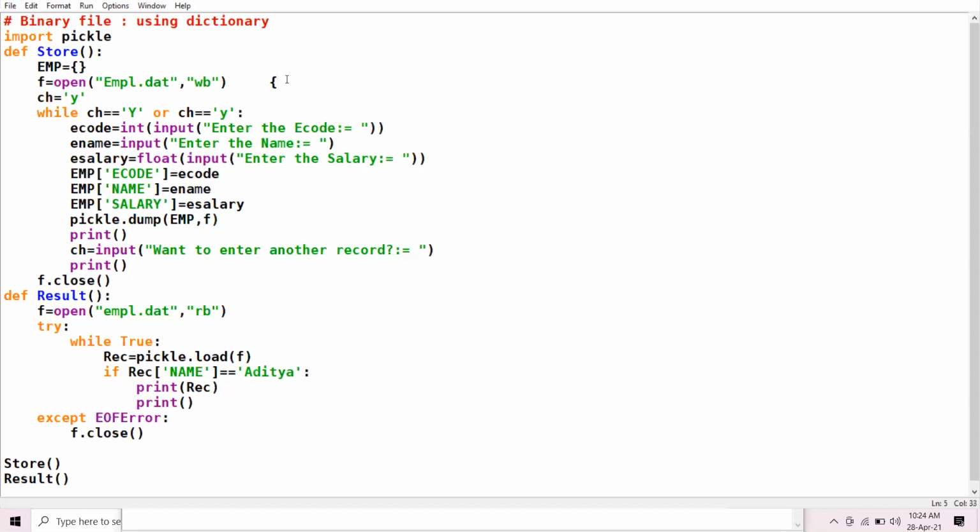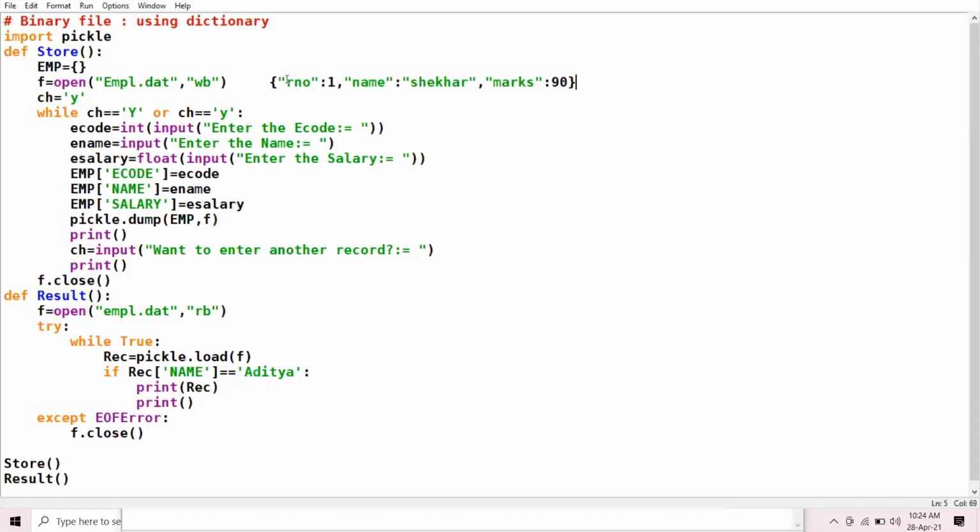For example, I have roll number 1, name Shekhar, and marks 90.